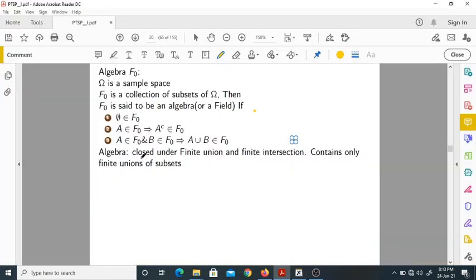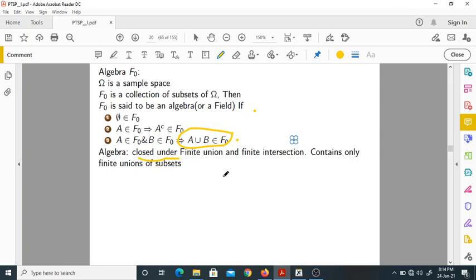Now, what do you mean by this? Closed under finite union and finite intersection. What do you mean by this? This is a condition: if A belongs to F naught and B belongs to F naught, A union B also belongs to F naught, which means it is closed under finite union, the union of these two is also inside F naught. That is the meaning of closed under.